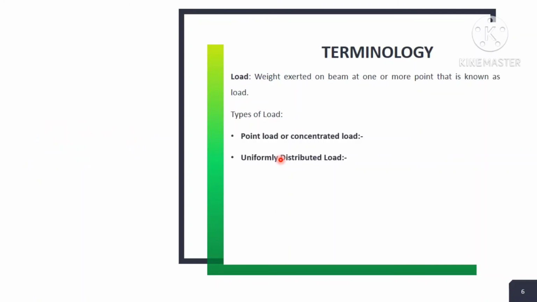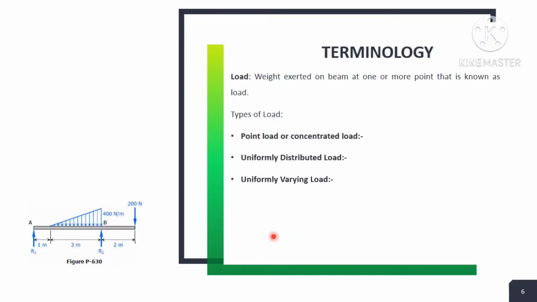After that, there is a last type of load known as the uniformly varying load, that is UVL. The diagram shows a beam which is simply supported as well as overhanging, and one load at the free end, which is the point load or concentrated load.